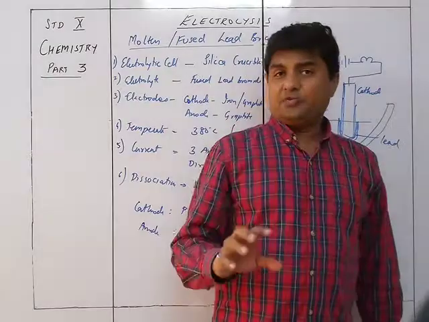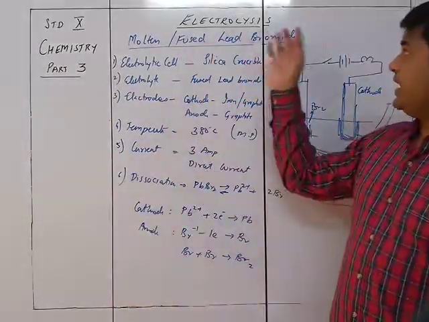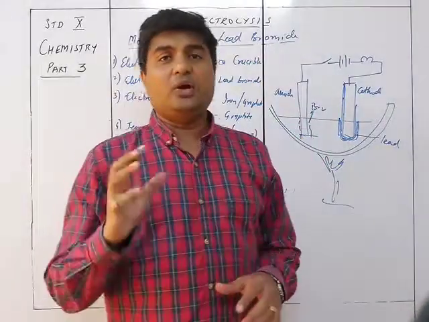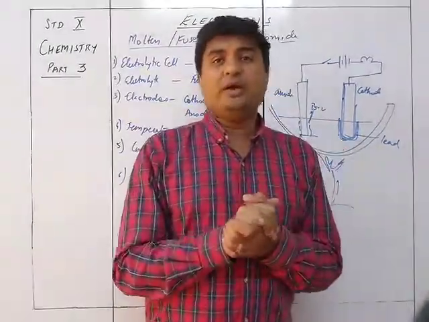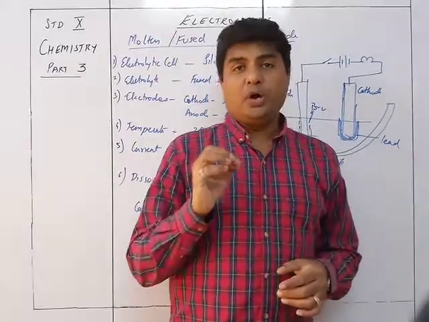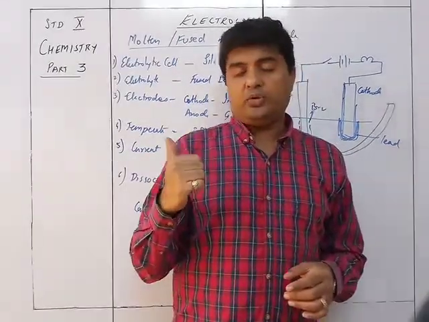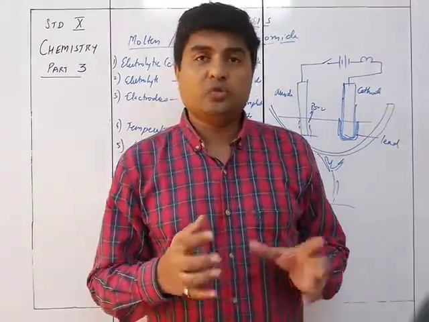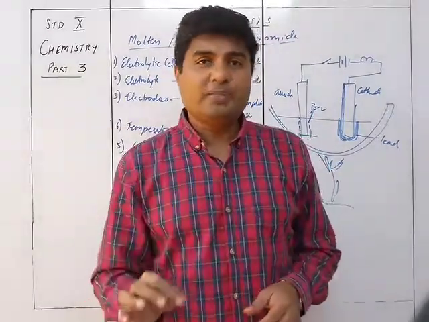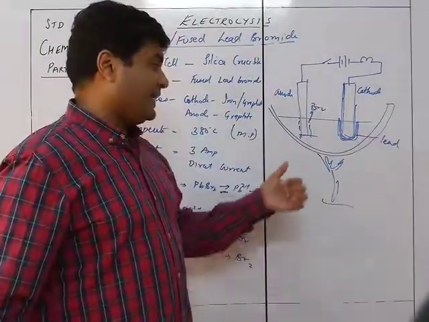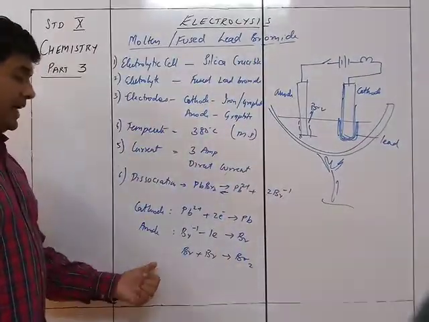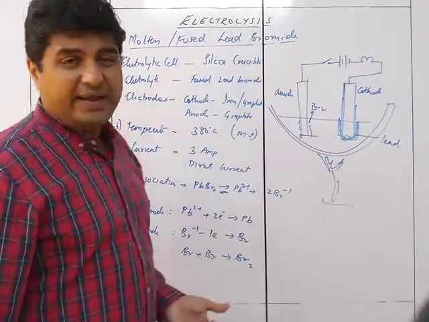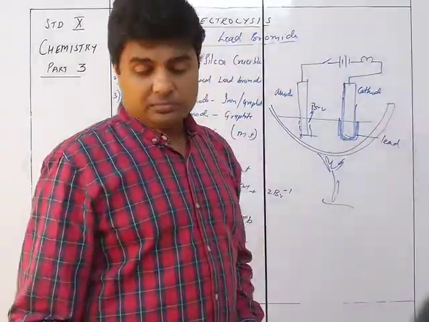So irrespective of whether it is PbBr2 or something else, if a pure metal and a non-metal combine to form a salt, and you electrolyse it in a molten or fused state, then 100% what you are going to get will be the metal X at the cathode and the gaseous or vapor form of Y at the anode.